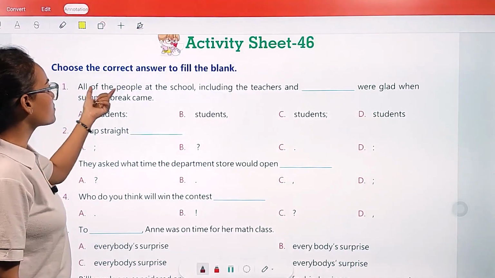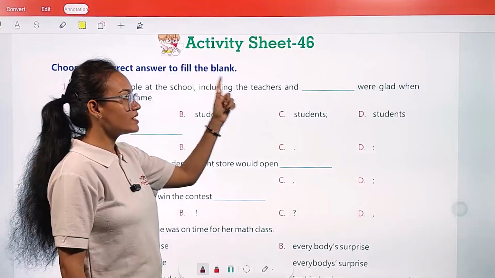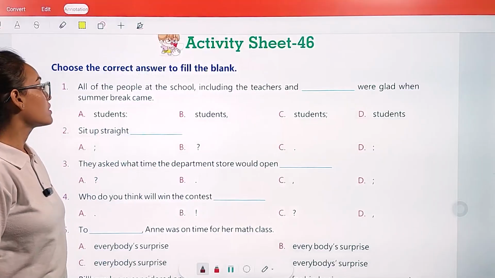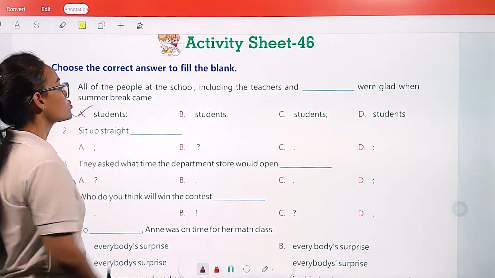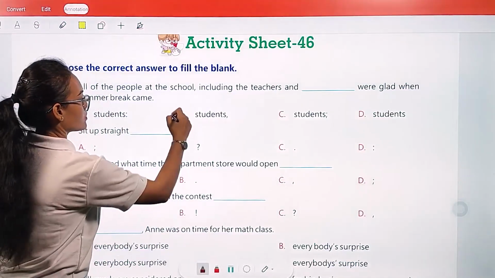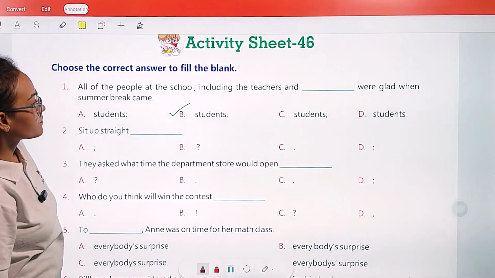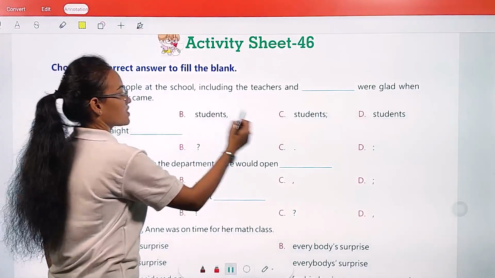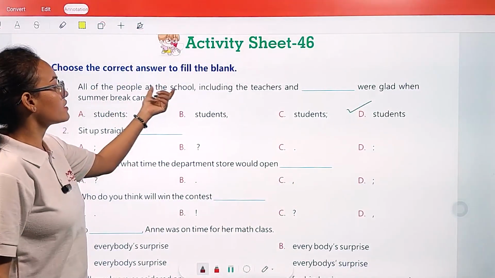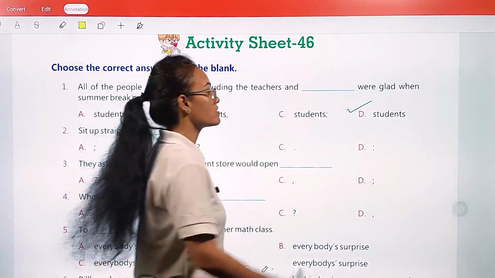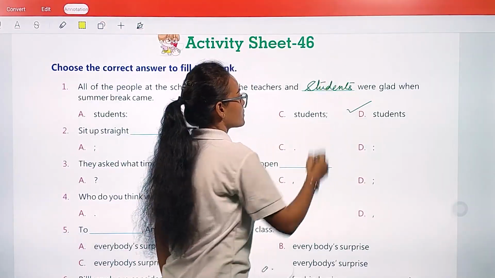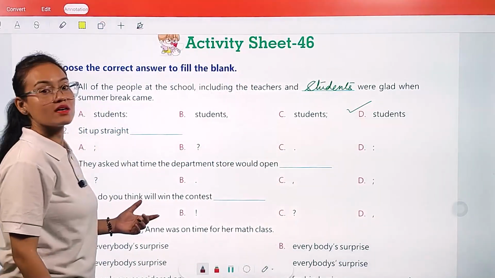First one is, all of the people at the school, including the teachers and dash, were glad when summer break came. So teachers and students. Okay, no, not this one. This is student. Correct option will be your D. Okay, all the people at the school, including the teachers and students. So right here is students. Students were glad when summer break came.